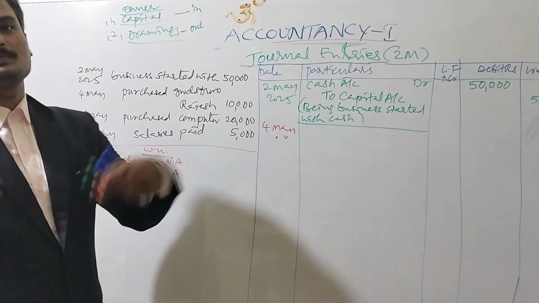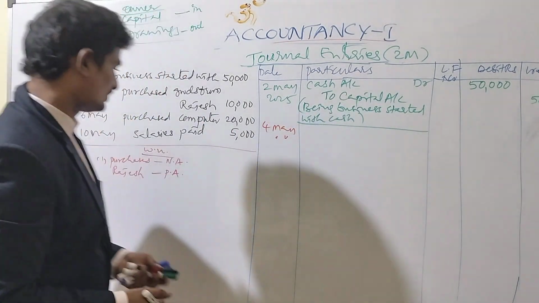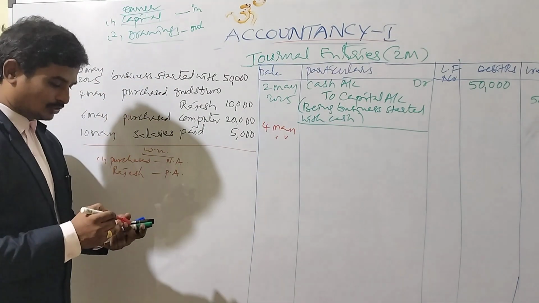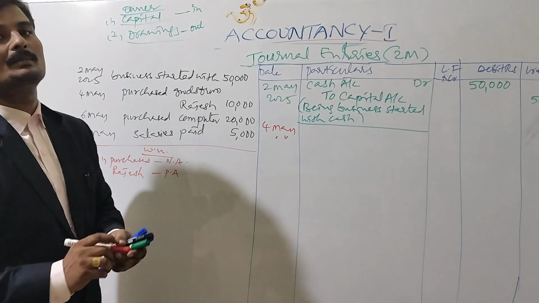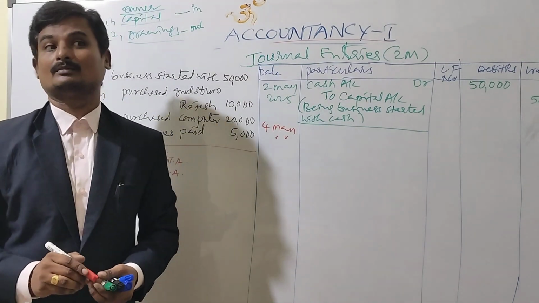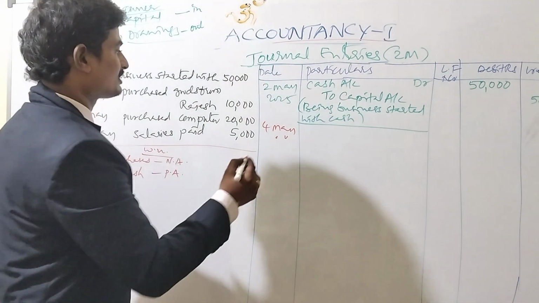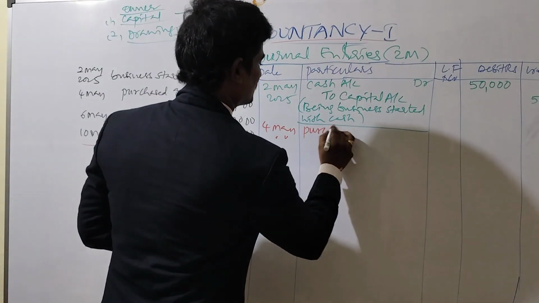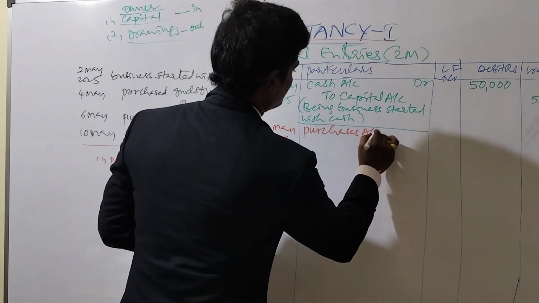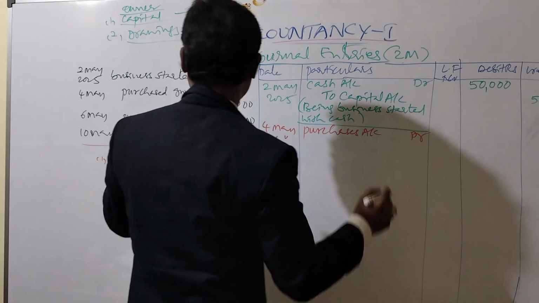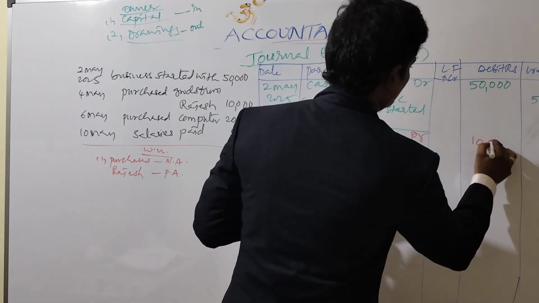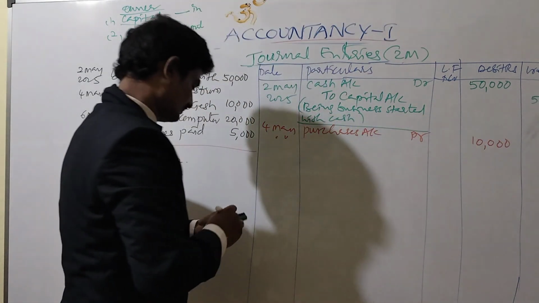So apply the principles of accounting. Purchases is nominal, and we will debit all the expenses. That's why write purchases account debit. The amount is 10,000 in the debit column.